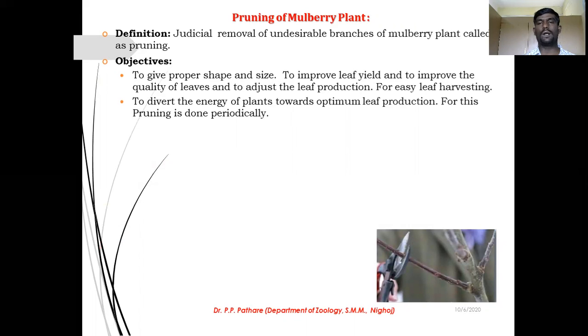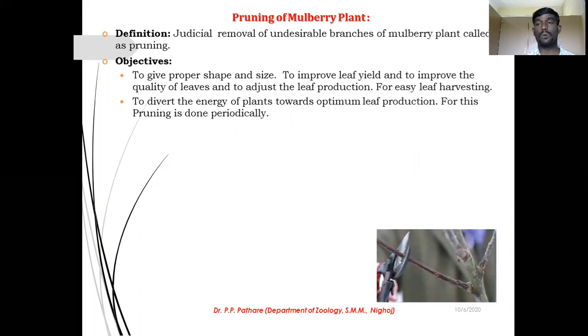Next objective, for easy leaf harvesting. You know, leaf is the primary and principal raw material of sericulture. So it is necessary to harvest leaves daily, but this work does not require a large number of skills, and whatever skill is required is provided in the easiest way. So it is easy to handle your mulberry plant.